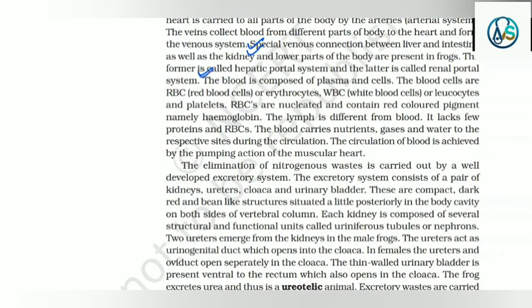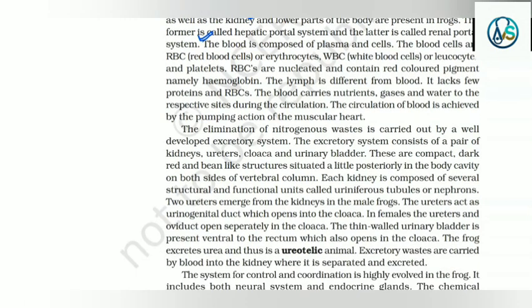The blood is composed of plasma and cells. The blood cells are RBC or erythrocytes, WBC or leukocytes and platelets. RBCs are nucleated and contain red-colored pigment, namely hemoglobin. The lymph is different from blood. It lacks few proteins and RBCs. The blood carries nutrients, gases and water to the respective sites during the circulation. The circulation of blood is achieved by the pumping action of the muscular heart.